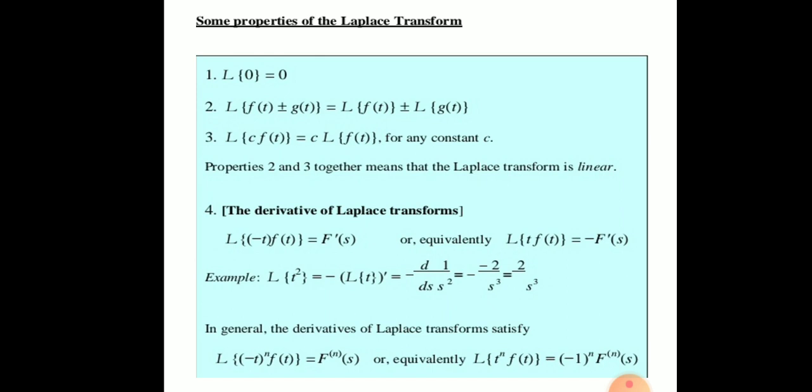So in general, the derivative of the Laplace transform satisfies the property: Laplace of t to the power n f(t) is equal to F n(s), or equivalently Laplace of t^n f(t) is equal to minus 1 to the power n F n(s).